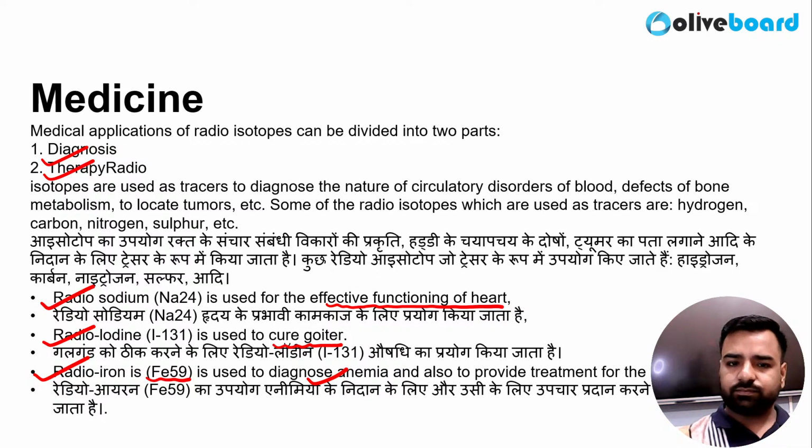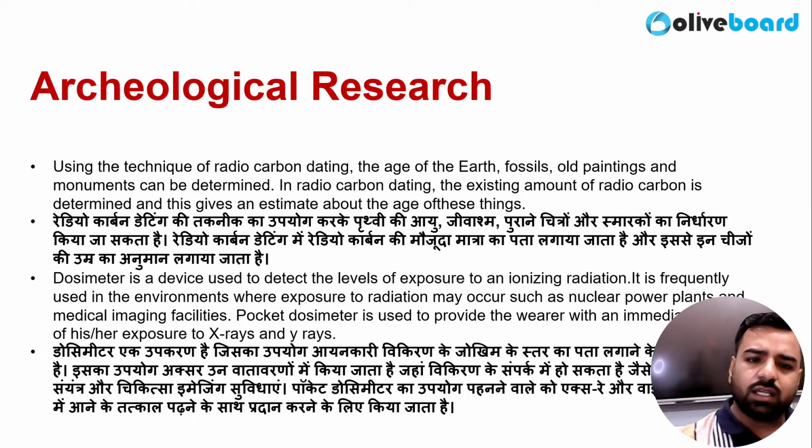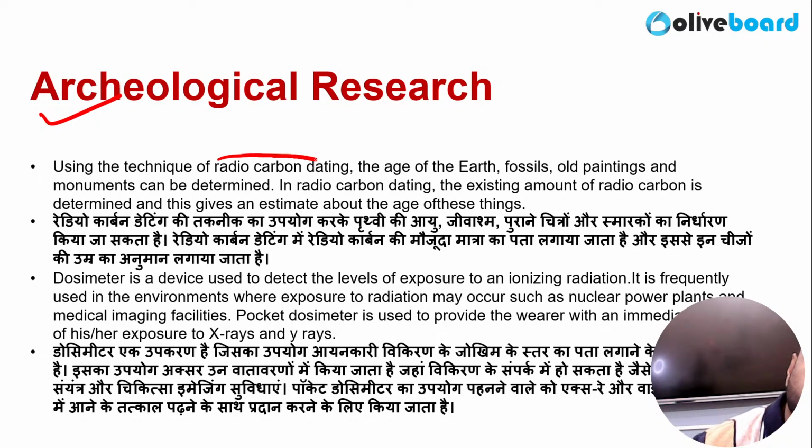So here in the archaeological research, carbon dating plays a very crucial role in determining the ages of those old paintings, earth, fossils. So it is radiocarbon dating basically, right? One of the devices also there is the dosimeter. Dosimeter is the device that is used to detect the levels of exposure to ionizing radiation.